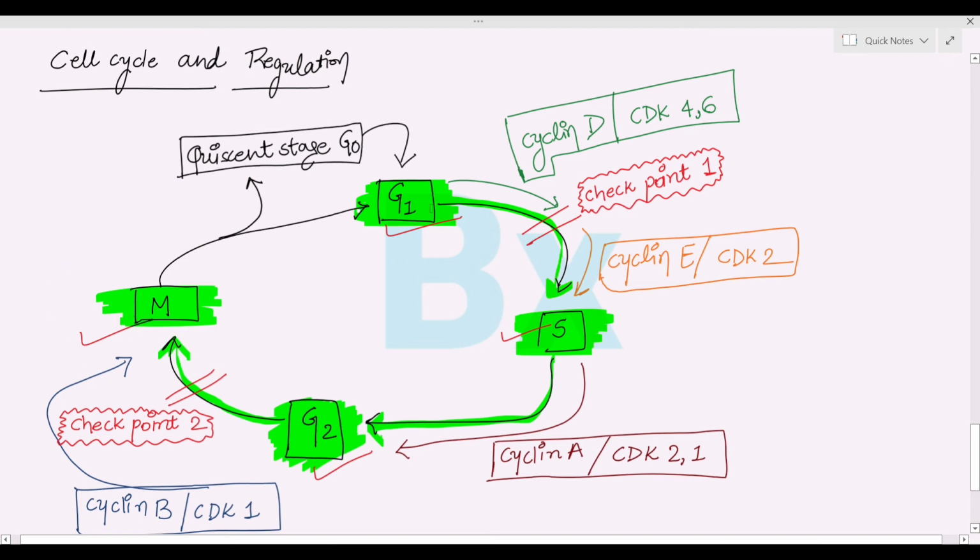From G1 to S, there is one checkpoint known as checkpoint 1, and from G2 to M there is another checkpoint known as checkpoint 2. These two checkpoints are responsible for the regulation of the cell cycle. From G1 to checkpoint 1, cyclin D and cyclin dependent kinase 4 and 6 are responsible.